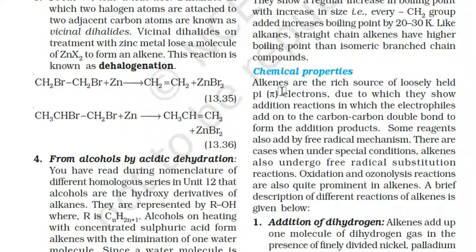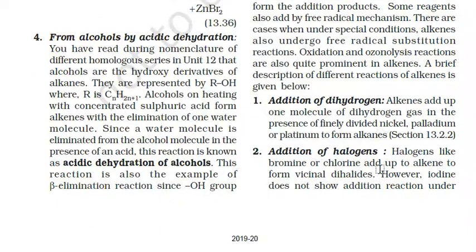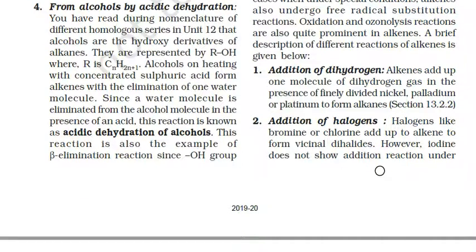Okay, chemical properties. What are some of the chemical properties? Addition of dihydrogen: alkenes add one molecule of dihydrogen gas in the presence of finely divided nickel, palladium, or platinum to form alkanes. Next, addition of halogens: halogens like bromine or chlorine add to alkenes to form vicinal dihalides.